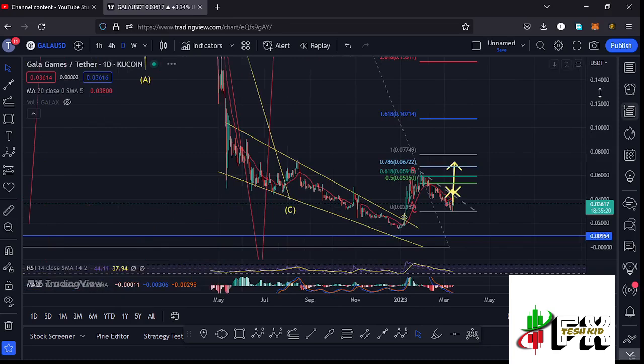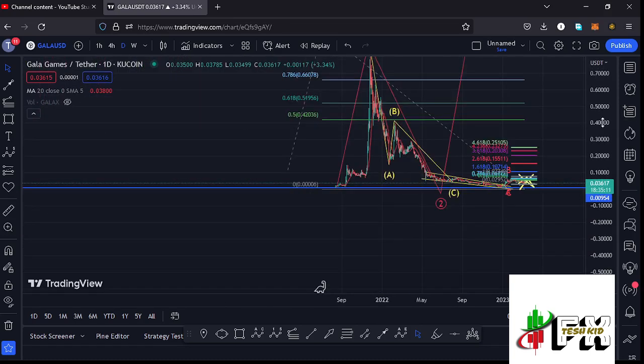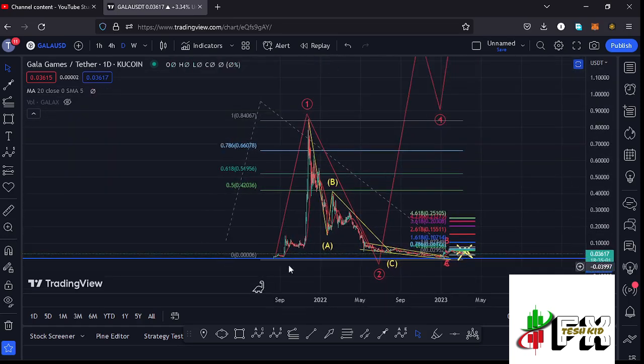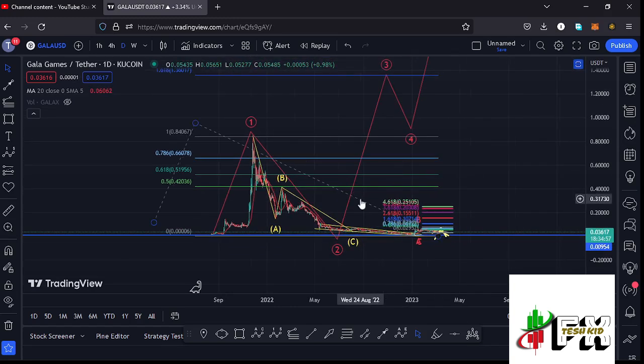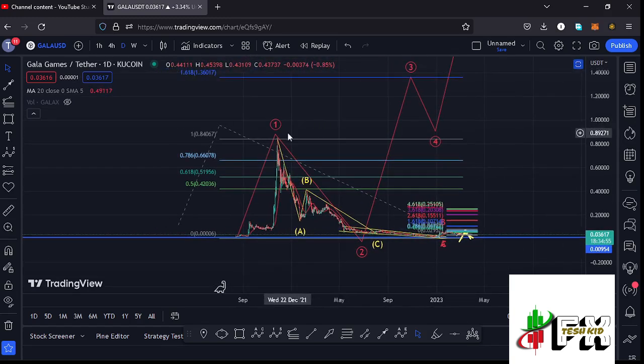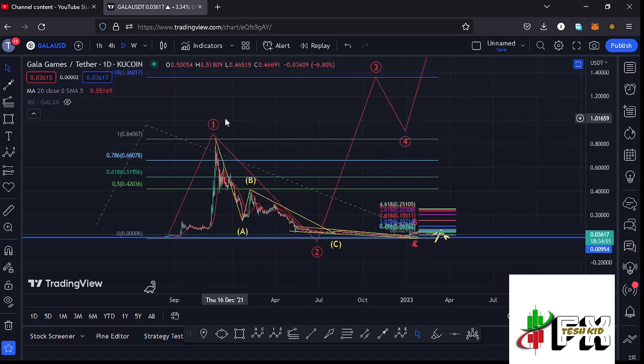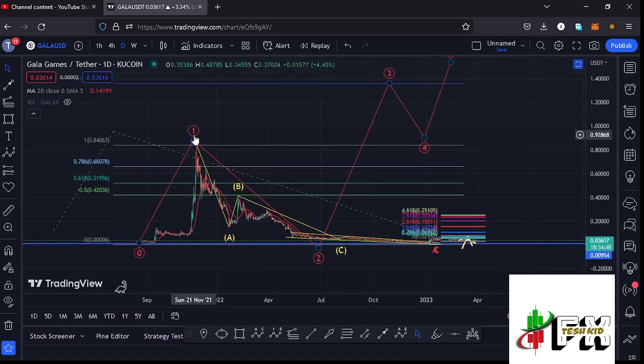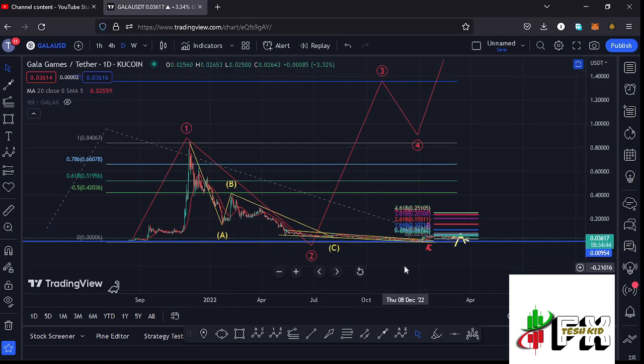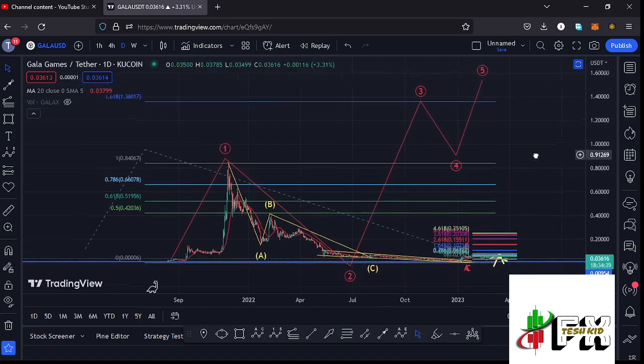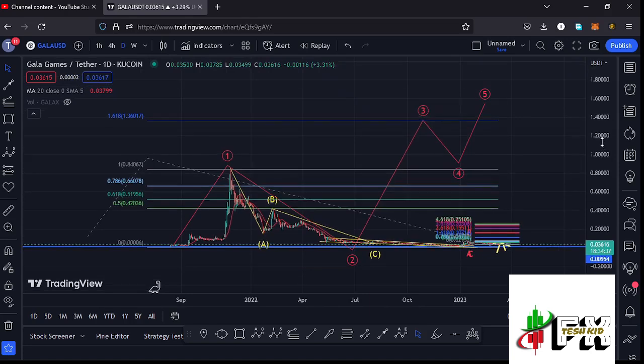And jumping to the daily chart for further analysis and also give you the long-term scenarios that I'm expecting to play out here on the Gala Games chart, you can see that Gala Games, from these low prices that we had been trading within, we saw that massive bounce to the upper side, seeing the all-time high at around the $0.85 mark in what I'm terming as that first wave to the upper side. And after seeing the all-time high, we started the bear market, where we had been seeing lower prices in this ABC corrective structure in a move that gave us a low in the formation of that larger Elliot wave count 2.